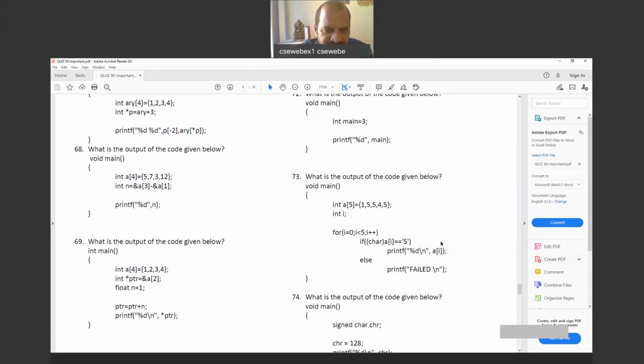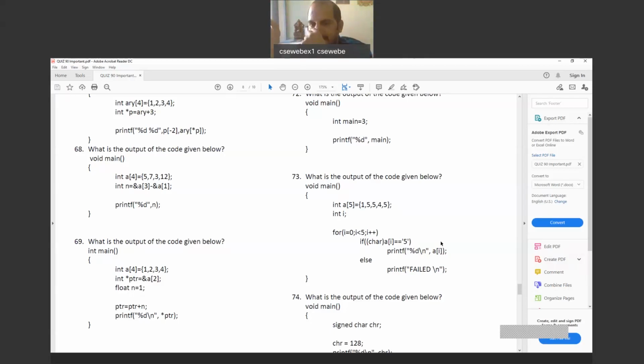Here also it is the same thing. I is equal to 0, I less than 5, I plus plus is a for loop. And in the body of that for loop, only one statement is there, that is if else. Under if, again, if can hold one statement, else can hold one statement. So totally, all those statements do not require any opening and closing braces.